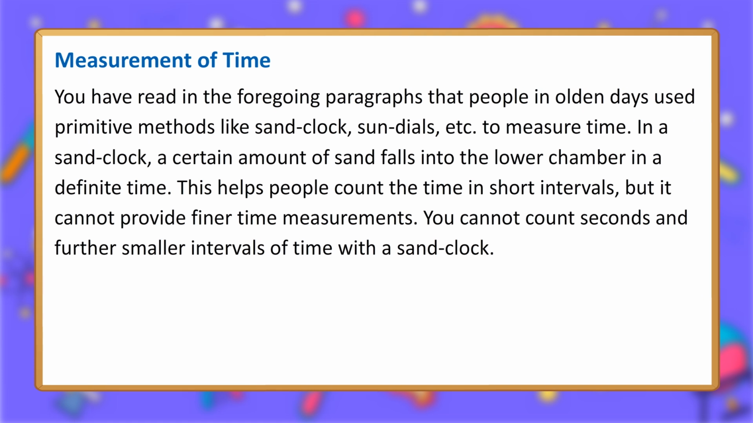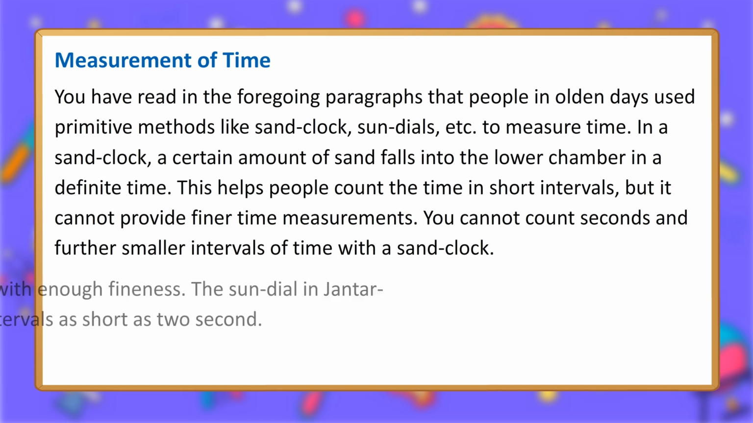Measurement of time. You have read in the foregoing paragraphs that people in olden days used primitive methods like sand clocks, sundials, etc. to measure time. In a sand clock, a certain amount of sand falls into the lower chamber in a definite time. This helps people count the time in short intervals, but it cannot provide finer time measurements. You cannot count seconds and further smaller intervals of time with a sand clock.